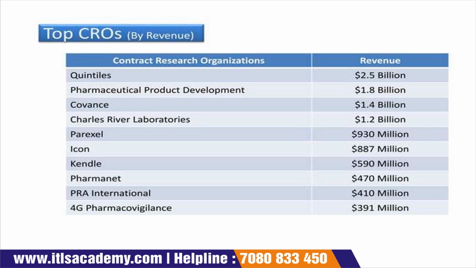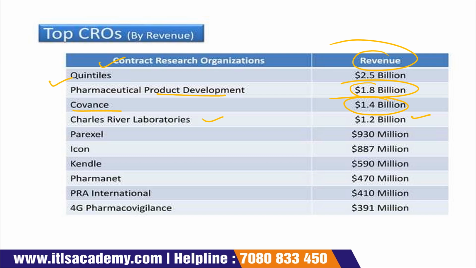Top CROs. The first column is for the contract research organization, and this is their revenue. Quintiles, around $2.5 billion. Pharmaceutical Product Development, $1.8 billion. Covance, $1.4 billion. Charles River Laboratories, $1.2 billion.